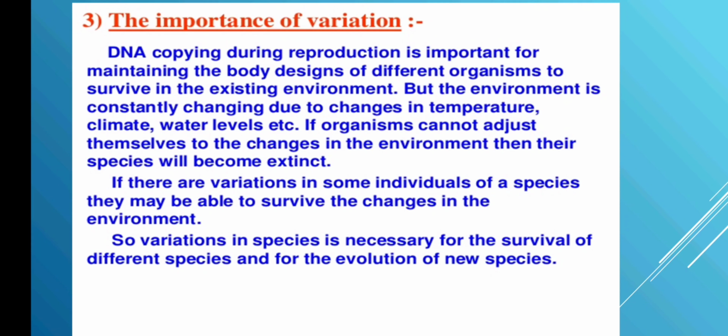So if a particular kind of species has to survive, then they have to adjust themselves to the changes which take place in the environment. That is related to temperature, climate, water, and all these things. And these variations also help in the evolution of new species. So evolution is a slow and steady process which takes millions of years. It will not happen in 1 or 2 days.